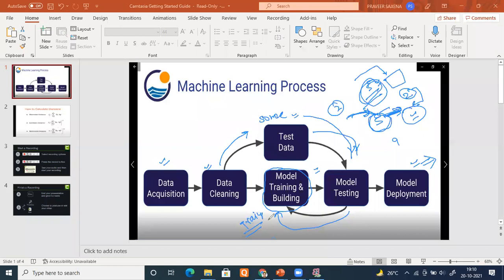Is it fine? Yes, sir. Okay. So whatever data you get, you have to divide that data into two parts. And which data will be hidden? Tell me. Which data will be hidden during the training part? Test data. Yes, test data.